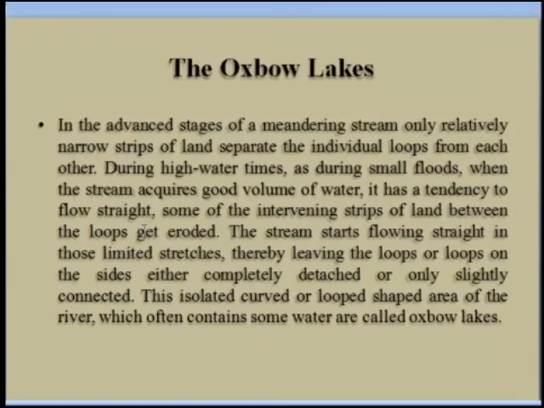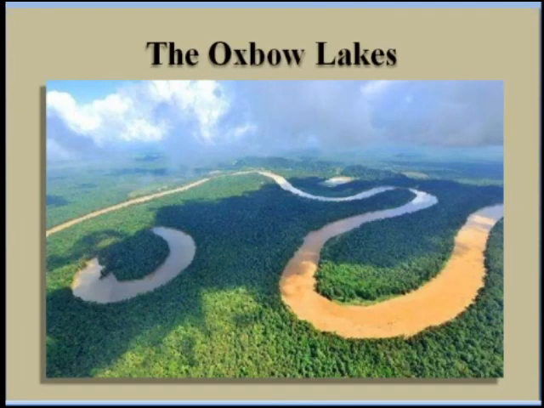So our next point is the oxbow lakes. Oxbow lakes are the advanced stage of meandering. It is a relatively narrow strip of land that separates the individual loops from each other. Okay, in the figure you can see the oxbow lake. Most of the time the river has a tendency to flow in a straight line.